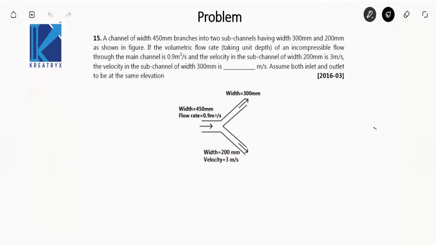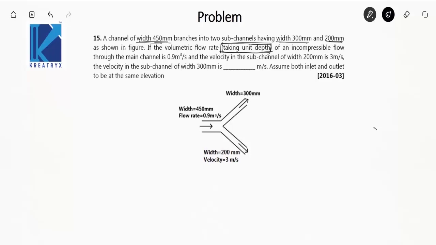A channel of width 450 mm branches into two sub-channels having width 300 mm and 200 mm, as shown in figure. If the volumetric flow rate, taking unit depth, this has been given that we have to take the depth as unit 1.